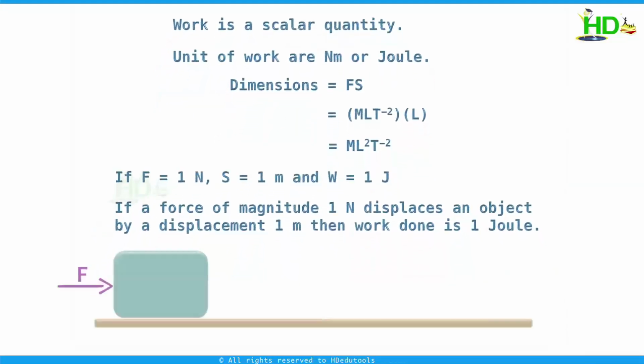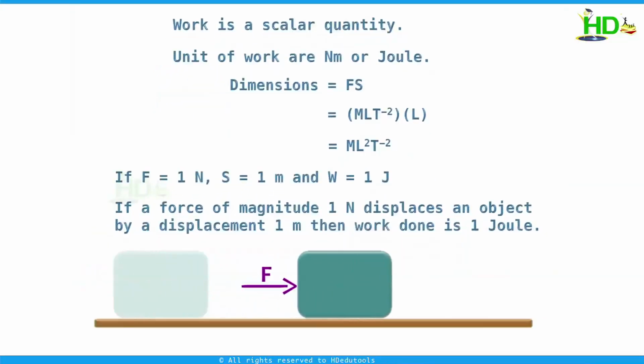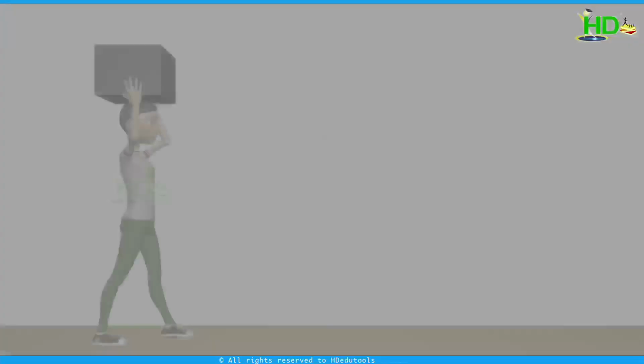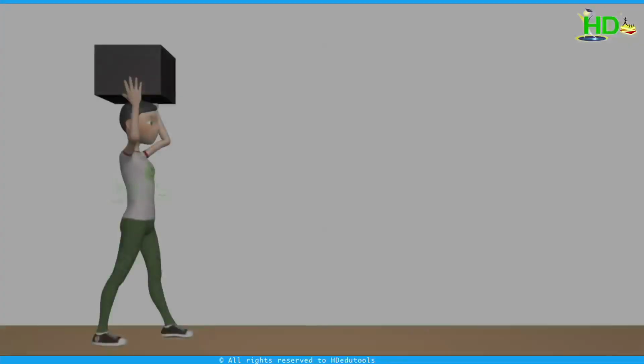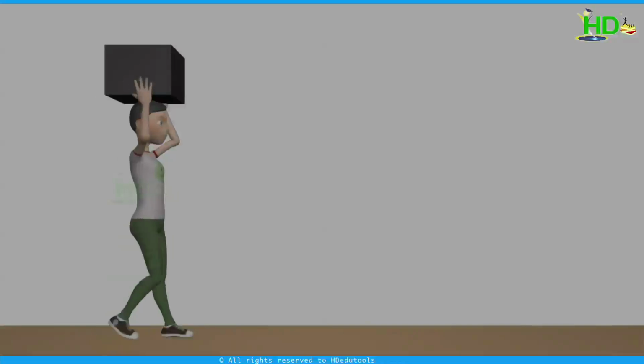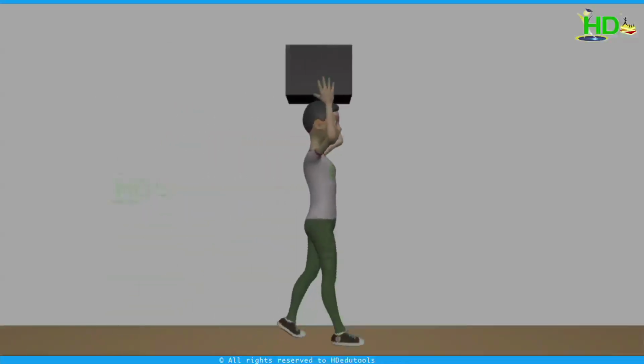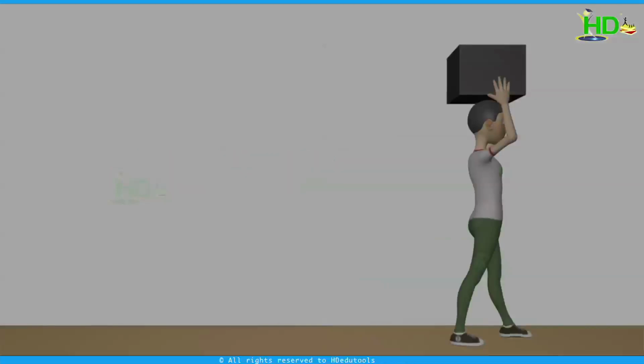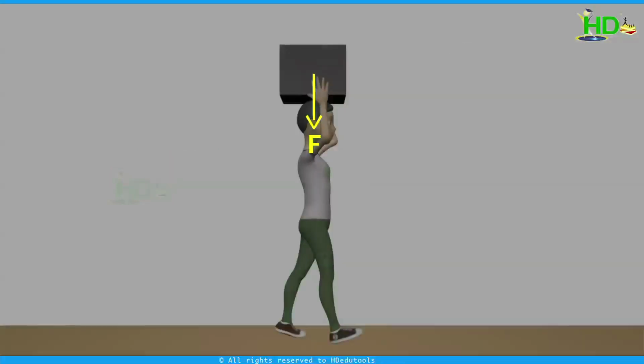According to physics, work is said to be done when a body is displaced by a displacement S when a force is applied. To understand this concept, we take some more examples. Suppose we consider a porter carrying a box on his head and walking horizontally. In this case, what is the work done against the gravitational force? The gravitational force is acting vertically down. The displacement is in the horizontal direction. The angle between these two is 90 degrees.